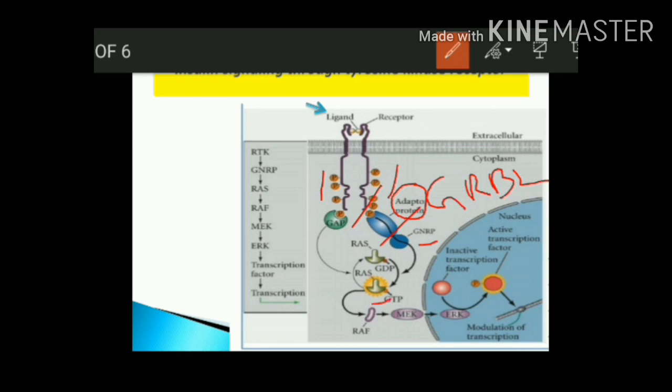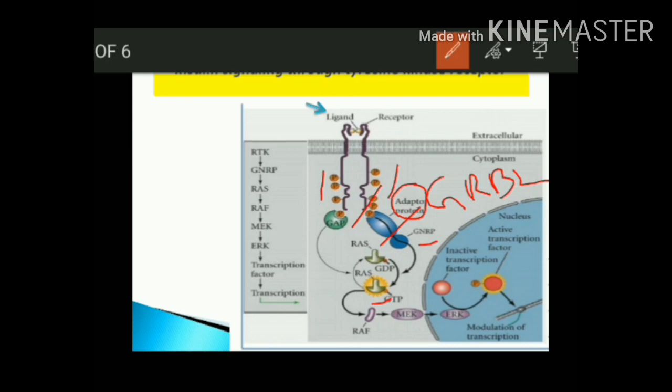Now RAS activates RAF. RAS GTP then dissociates from SOS and activates RAF. RAF is a serine threonine kinase. When RAS activates RAF, RAS becomes inactivated.